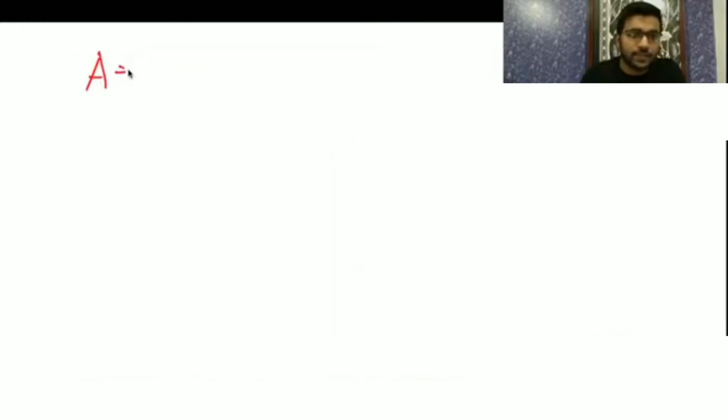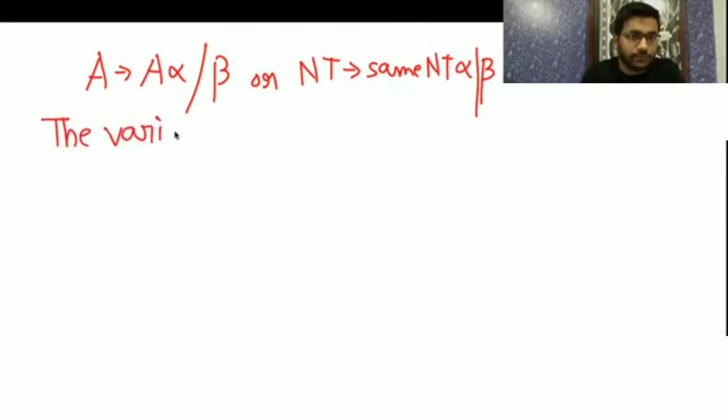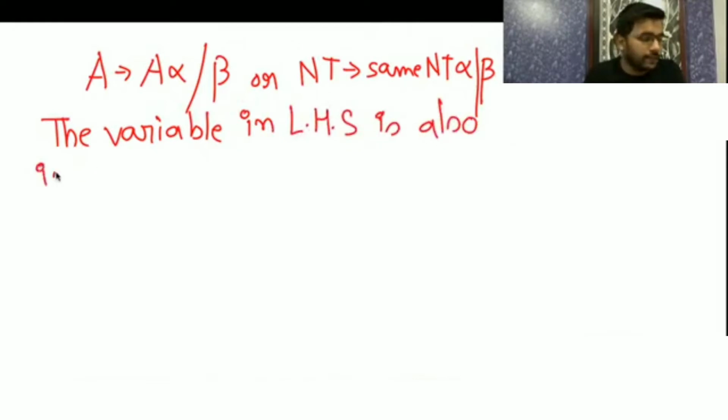So now write the definition. A derives A alpha beta. It means you can write a non-terminal derives the same non-terminal, then alpha, then beta. So you can say that the variable in LHS is also in RHS.